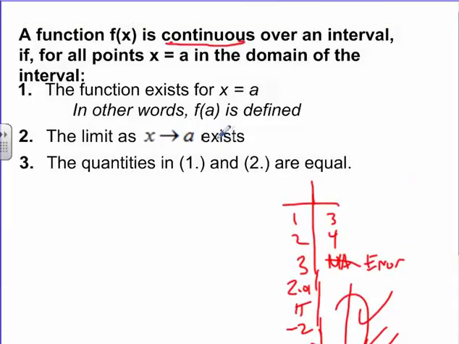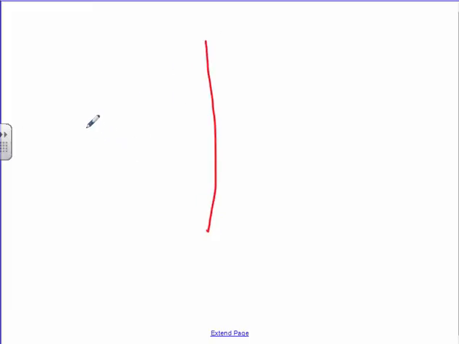Okay. Now, the second thing is that there also better be a limit. What that means is that as it approaches from this side and as it approaches from this side, there better be a limit, where they both limit onto the same number. And then the third thing is that whatever the value itself is and whatever the limit is, they better actually be the same as each other. Again, some kids get confused by this and they wonder, well, how could this not be continuous?